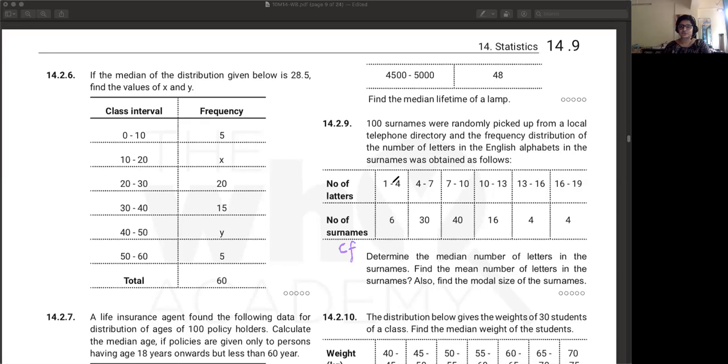Okay, so CF: less than 4, you've got 6, less than 7, calculate and do it. Murtaza has already sent in his answer. Wow. And it looks to be correct. Seems like it for sure. Maybe, maybe not. So this will be 36. This will be 76. This is going to be 76 plus 16.